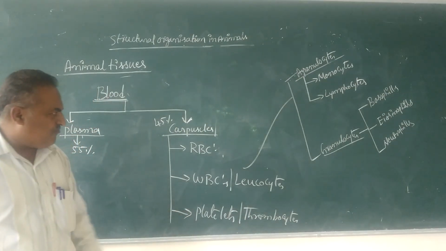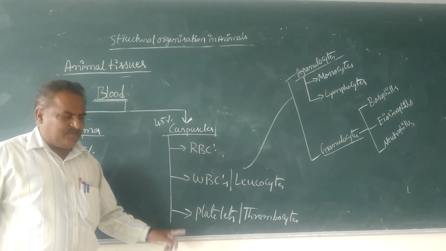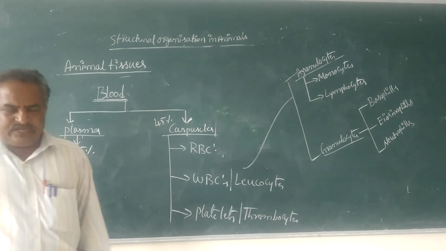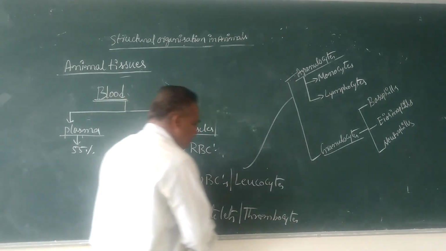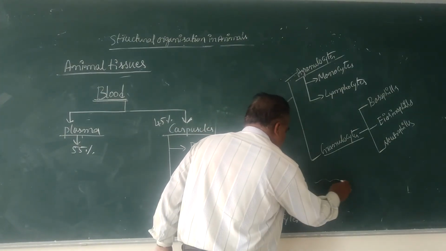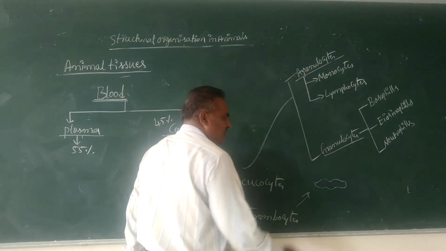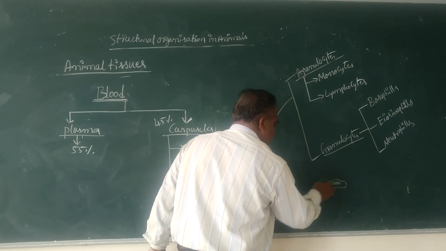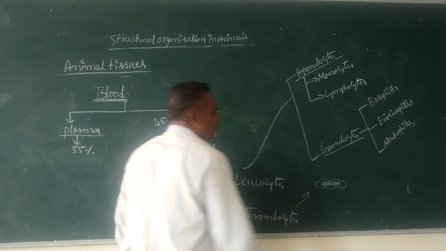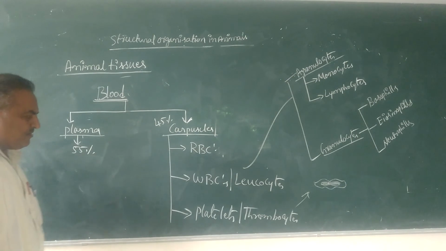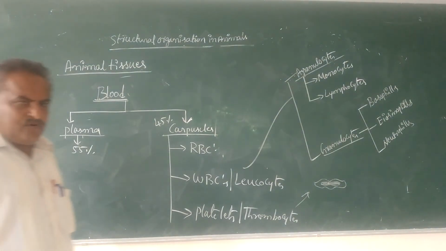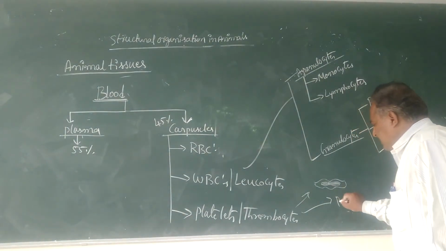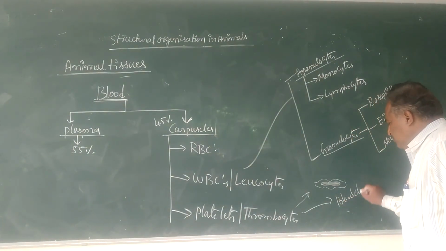One more type of corpuscle in the blood is called platelets, or thrombocytes. These cells occur in an irregular form, with an absence of nucleus, and a protein is present. These are the cells involved in the blood clotting process.